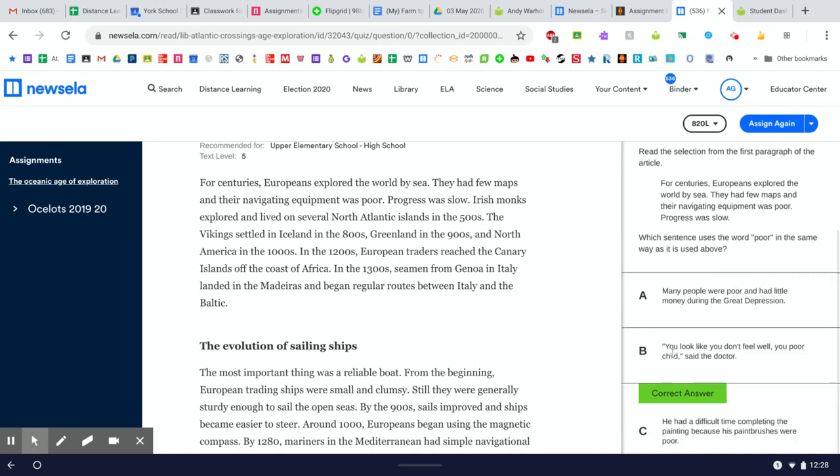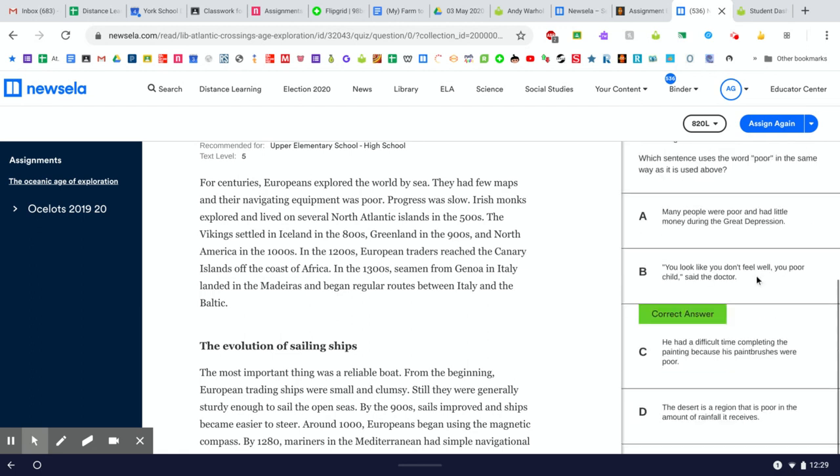So let's look at sentence B. You look like you don't feel well, you poor child, said the doctor. Well, here, the doctor's not calling the child poor, as in you have little money. He's not even saying you don't work well. What he's saying is, I take pity on you, right? Like, oh, you poor child, I feel bad for you. You look like you're sick, right? And it's an expression that means, yeah, I pity you. I feel bad for you. I empathize with you. So that's not the same meaning as the equipment doesn't work well, right? Let's skip the right answer for now.